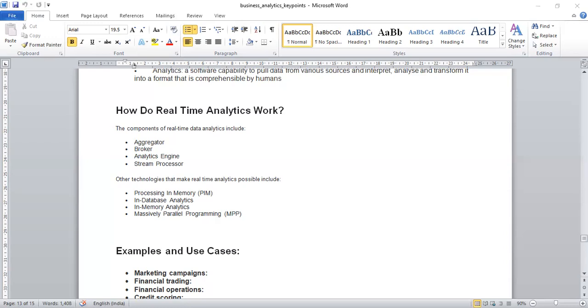And in-memory analytics queries data in random access memory instead of physical disk, because when you are not using secondary storage and instead you are using primary memory, obviously your access to data is much faster. So that is in-memory analytics technology, okay.